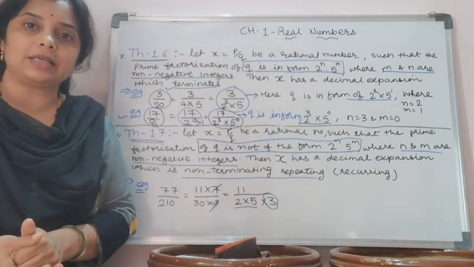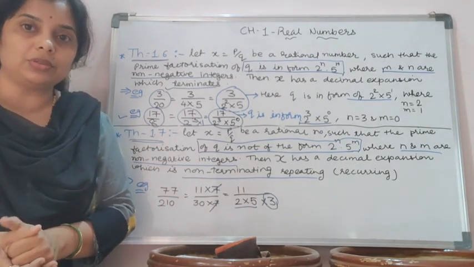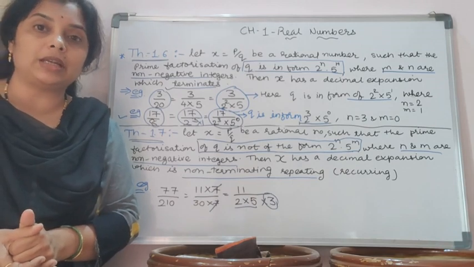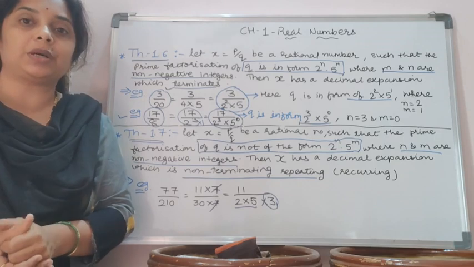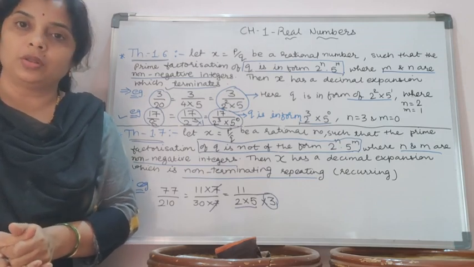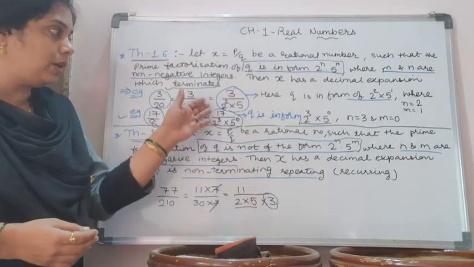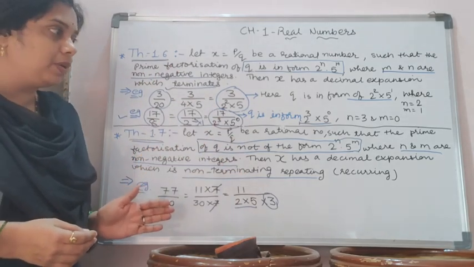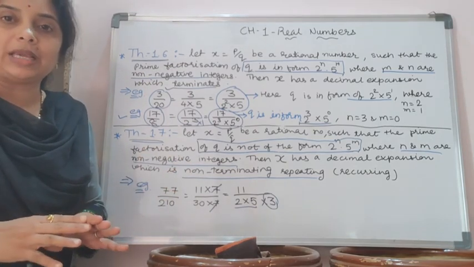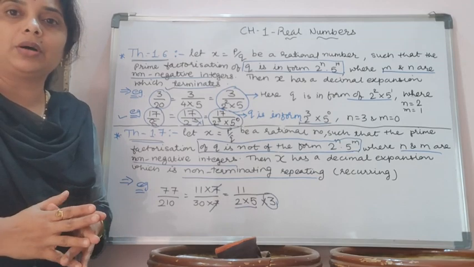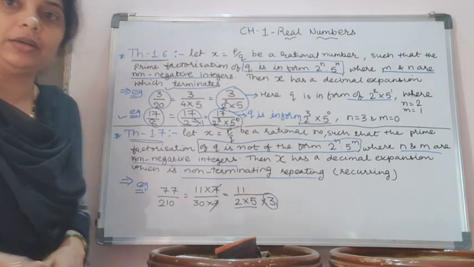Let's see the exercise 1.4, and the first question is, without doing long division method, you have to say whether the given rational numbers have a decimal expansion terminating or non-terminating. I hope that it is clear from these two theorems and the examples that you have an idea how to check whether the given rational number has a decimal expansion terminating or non-terminating.